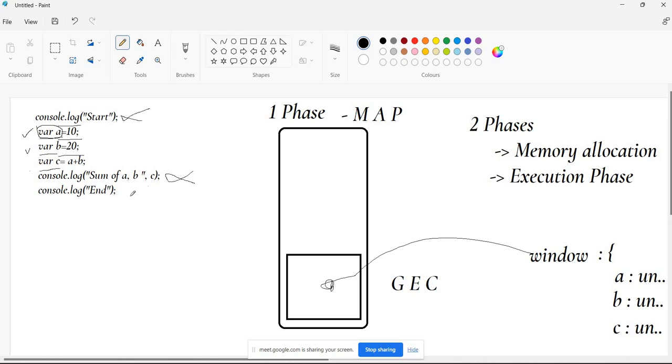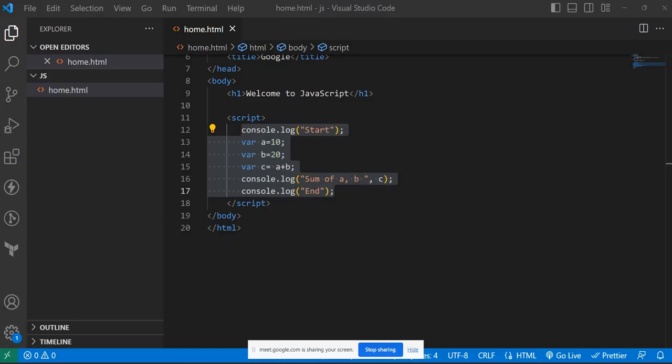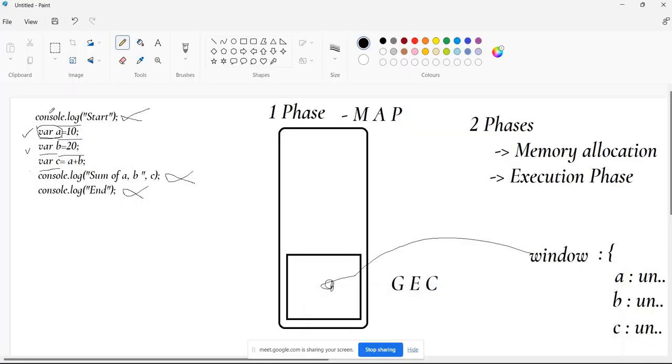No. So total how many lines are there in the JavaScript file right now? 1, 2, 3, 4, 5, 6. Once it has gone through all the lines in that particular file, the first phase is completed.